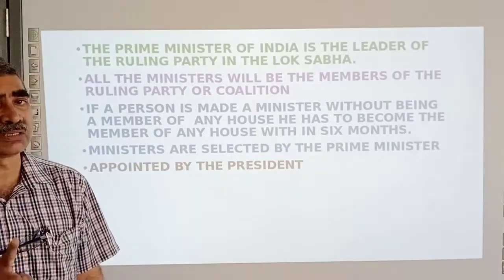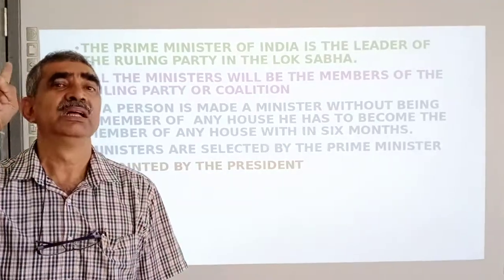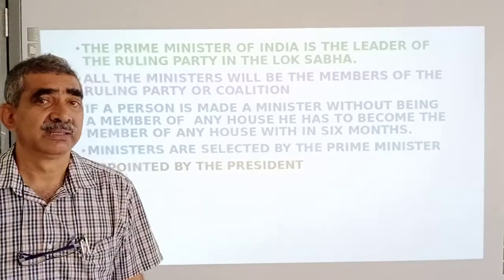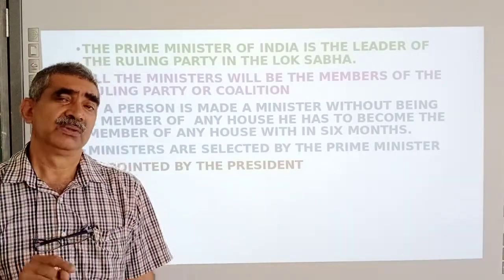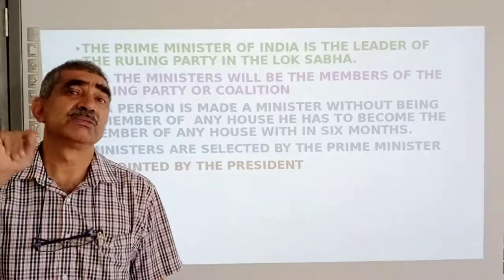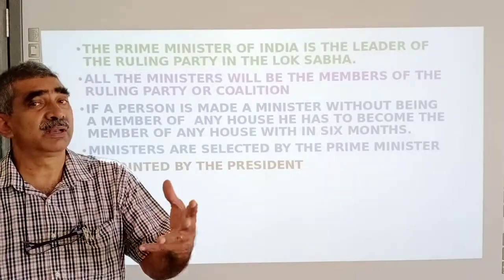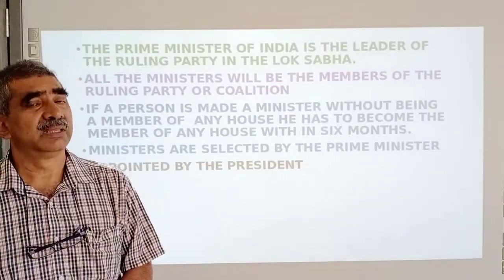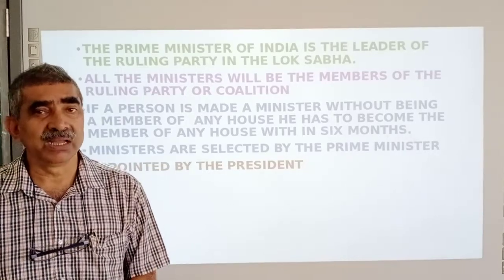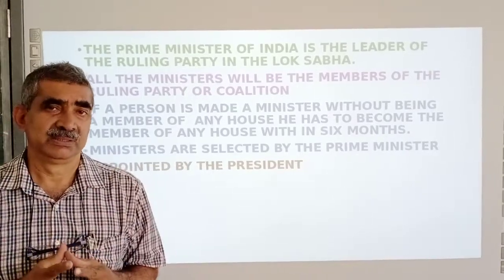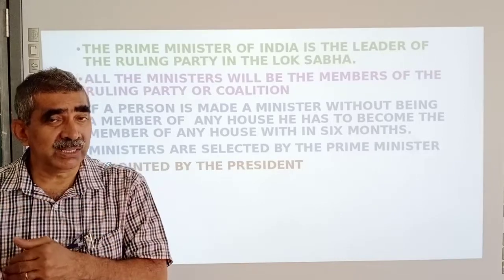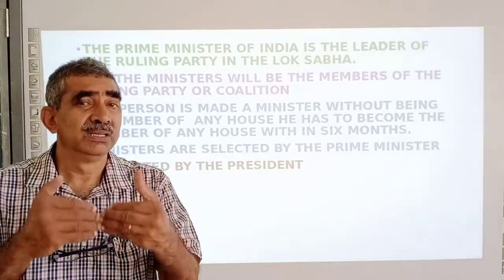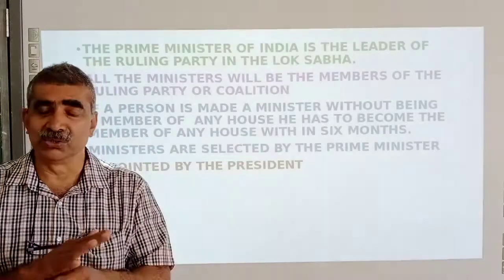They may be members of that party, or they may be members of different political parties in the coalition. But they must be supporting the government. They cannot be a member of an opposition party and become a minister. No chance.